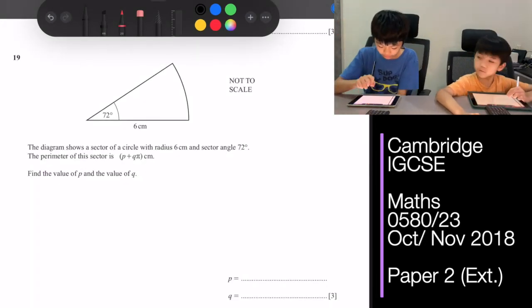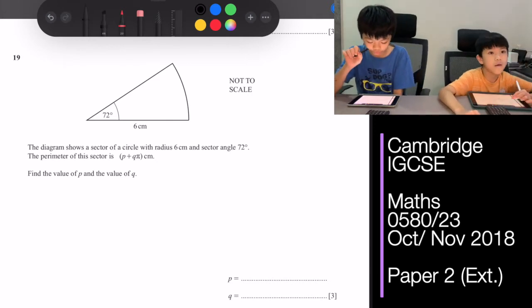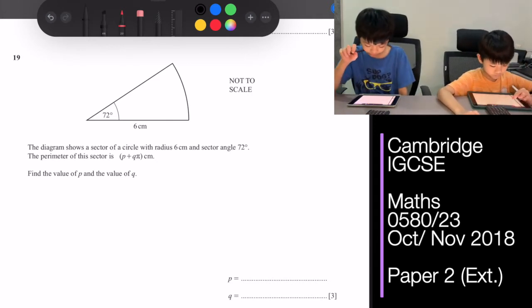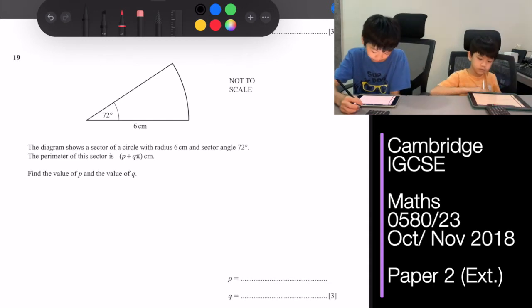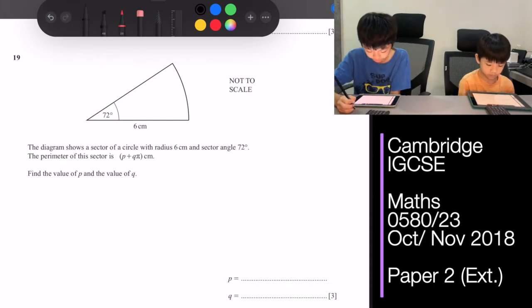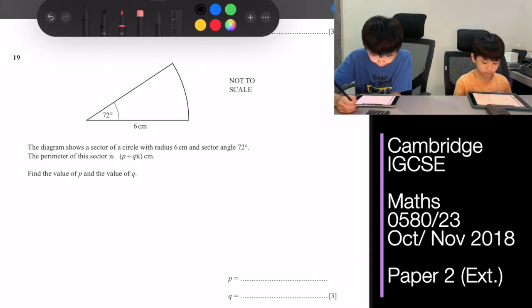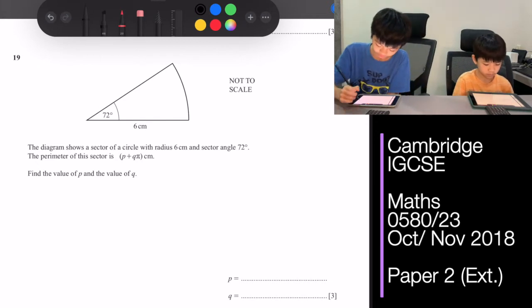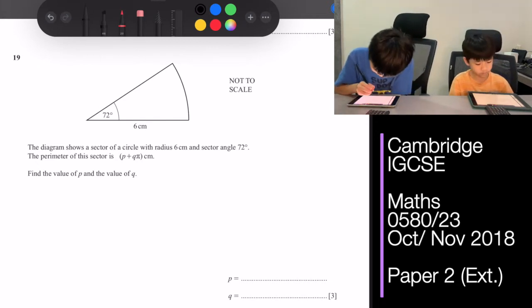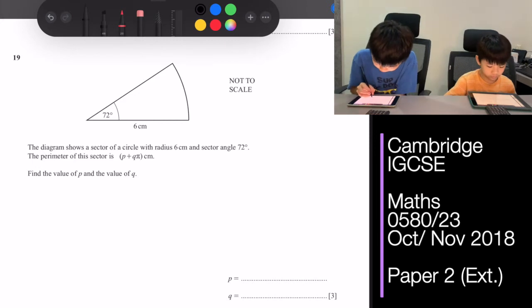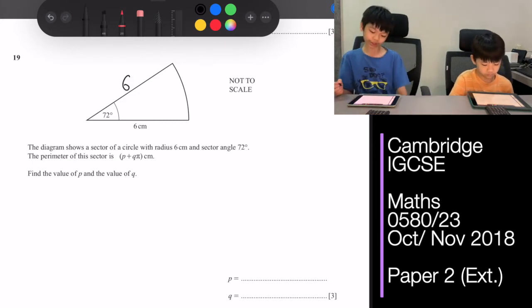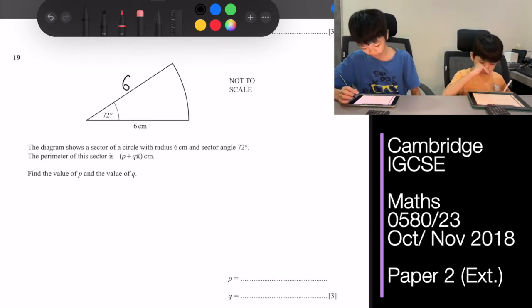Question 19. The diagram shows a sector of a circle with radius 6 and sector angle 72. The perimeter of this sector is p plus q pi centimeters. Find the value of p and the value of q. So basically, we know the radius is 6. Then we need to calculate the arc.